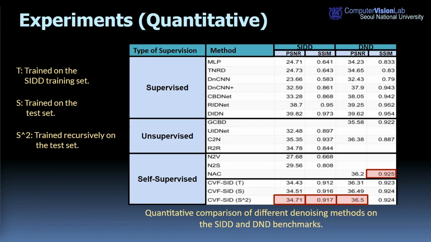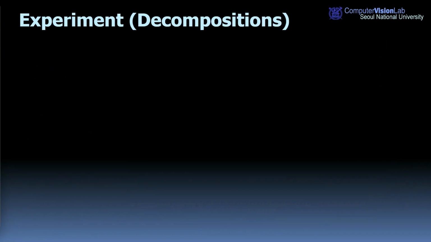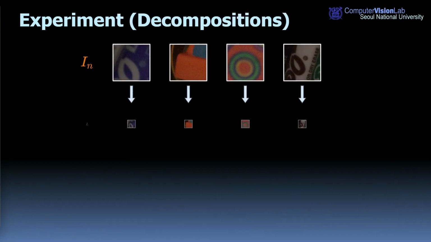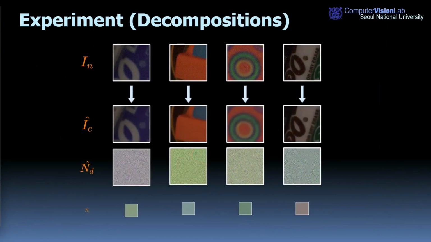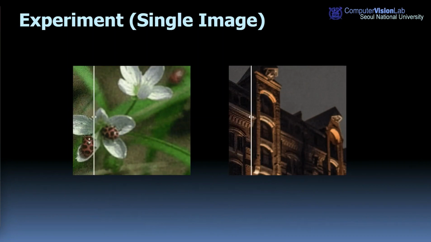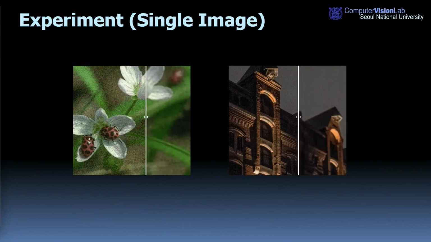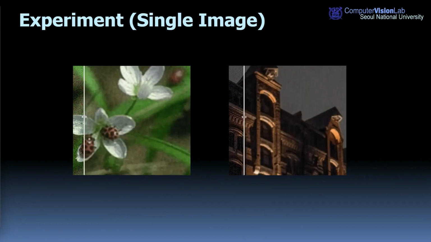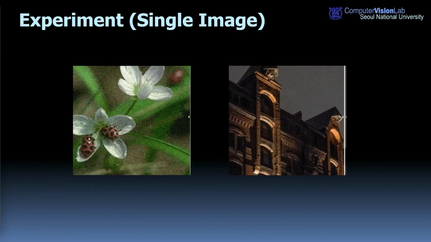Furthermore, we show that our method can be trained in a recursive fashion and outperforms several unsupervised and self-supervised methods on both datasets. Moreover, we show how our method decomposes a given noisy image into the clean image, signal-dependent and signal-independent noises. We train and test our method on a single noisy image, and the result shows that our approach does not require a large-scale training dataset. More experimental results are available in the paper.